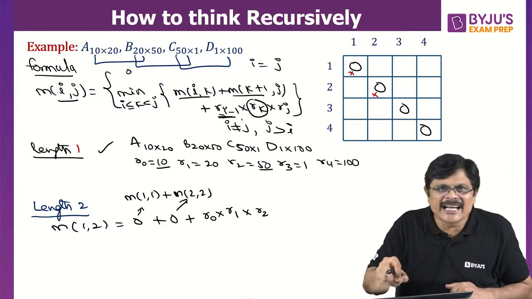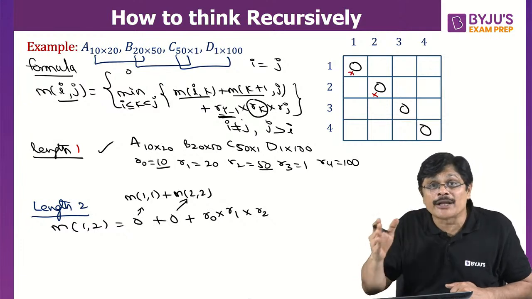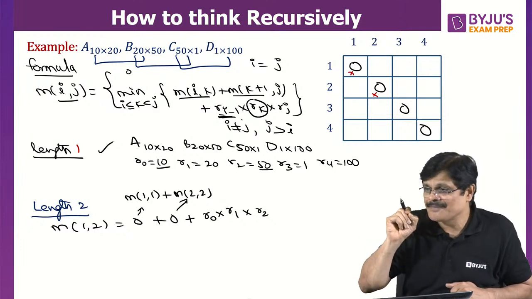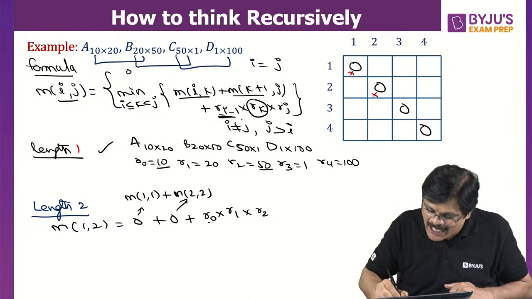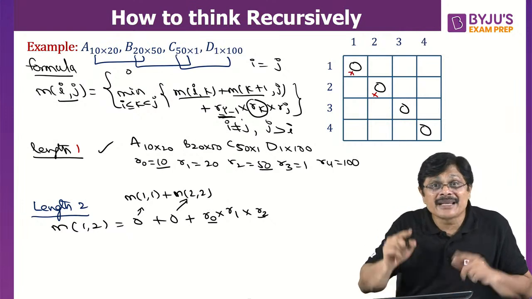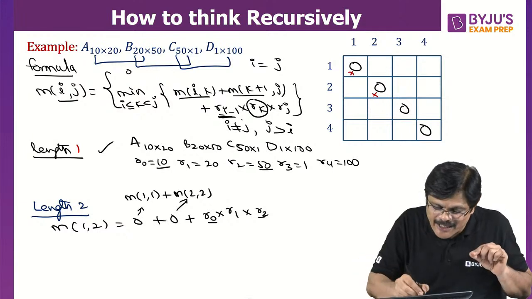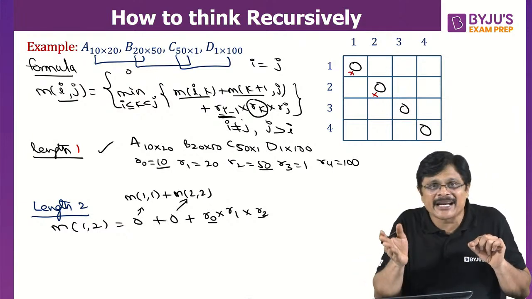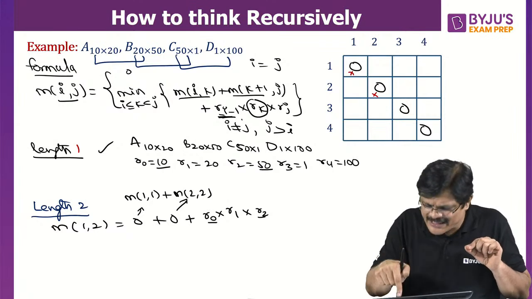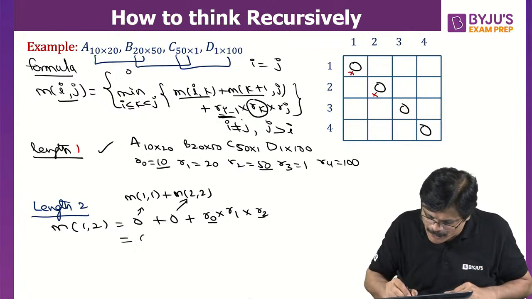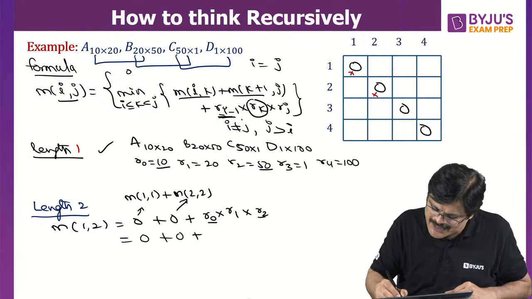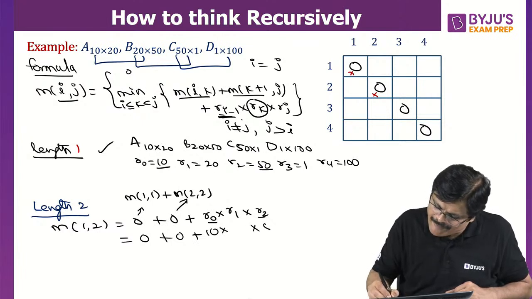It may look a little silly here, but if you understand, later on the problems become very, very easy. Am I clear? Please see carefully. R0, R2, they are fixed. Only the k value will be varying. K value varies from where to where? I to J minus 1. Here there is only one value of k, that is R1. So if you multiply them, what happens? 0 plus 0. R0 is what, sir? 10. R2 is what? 50.